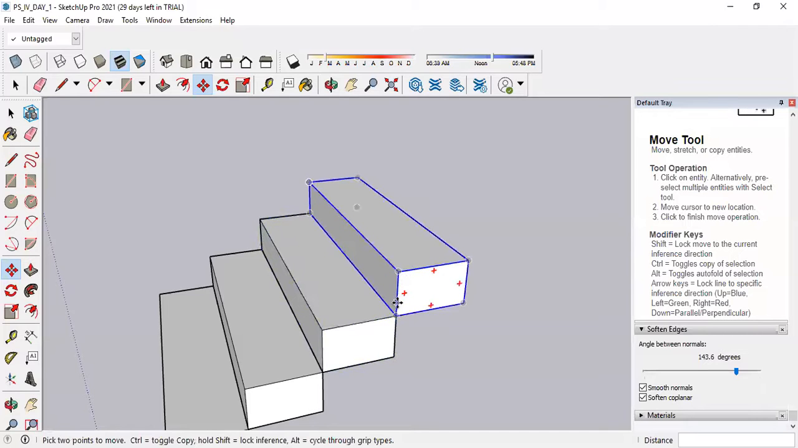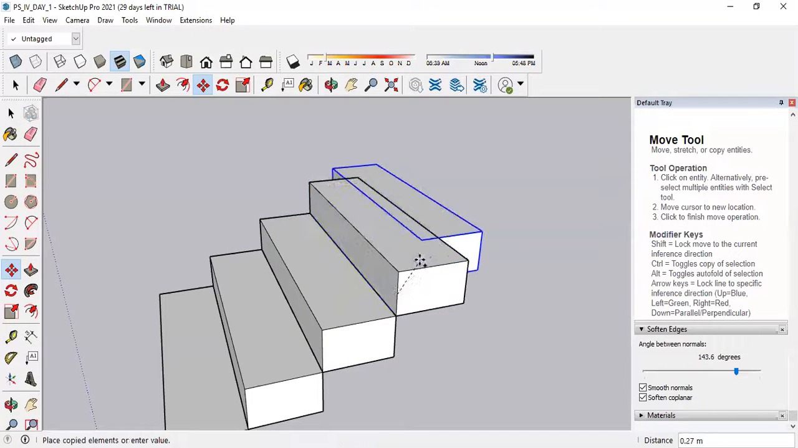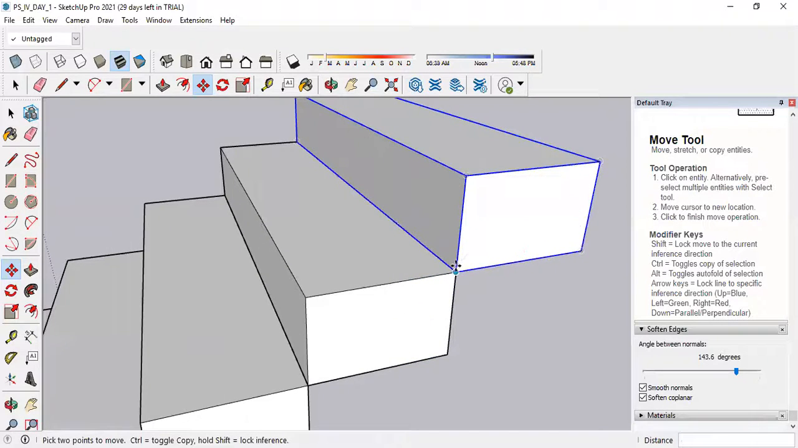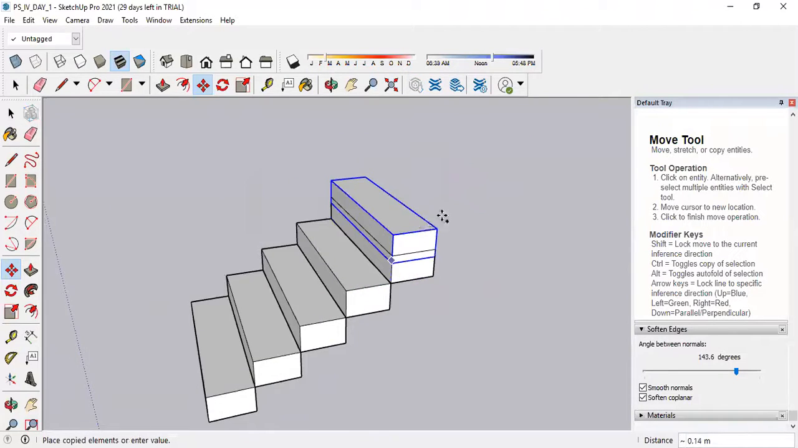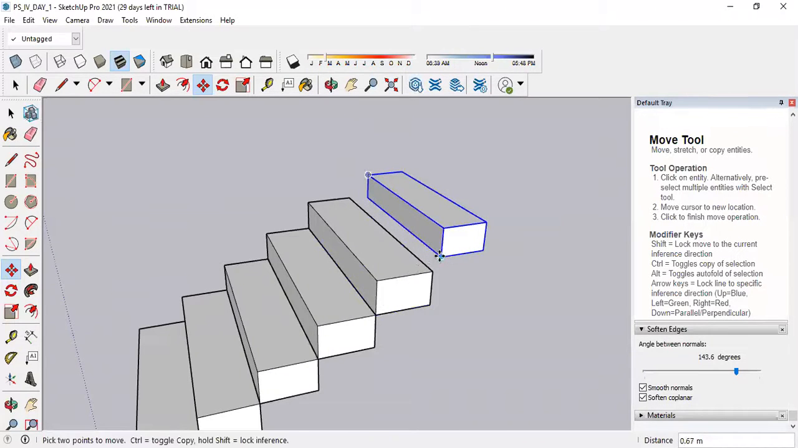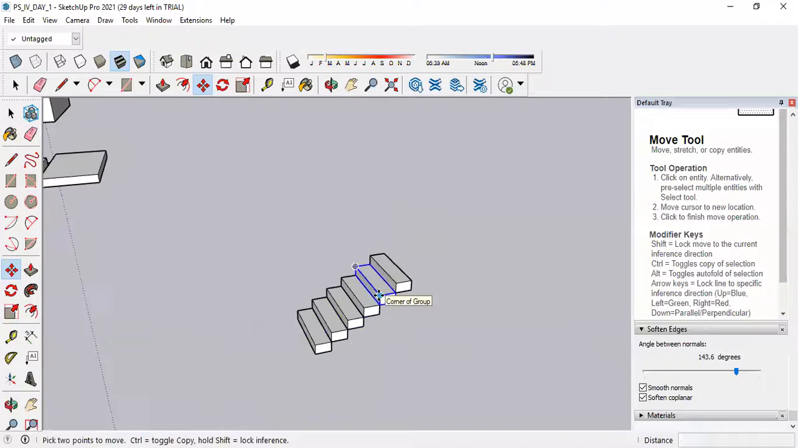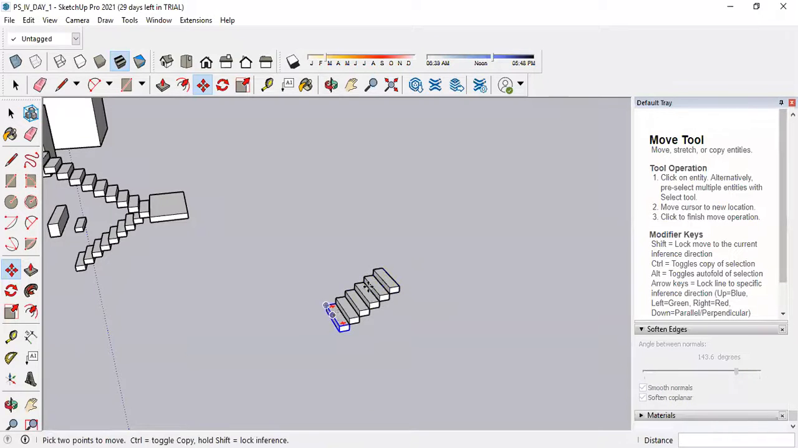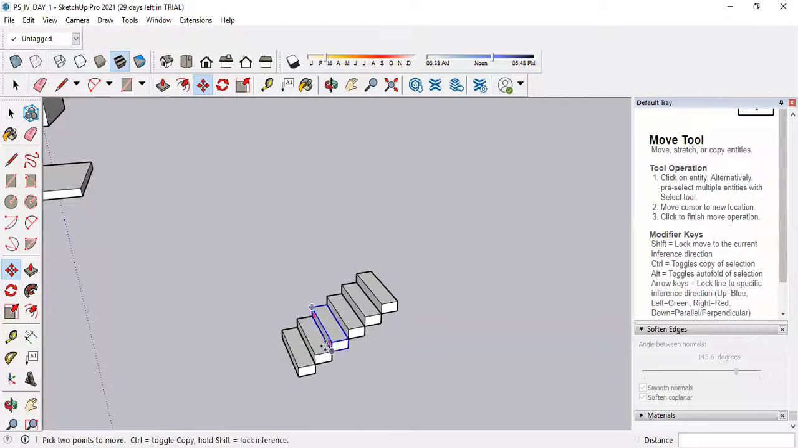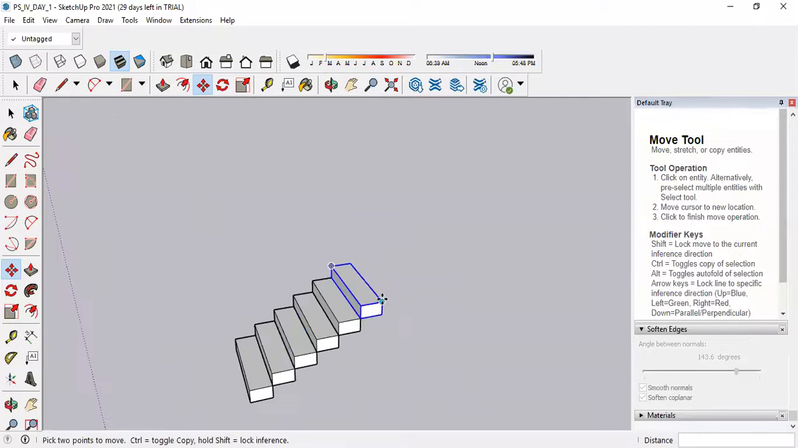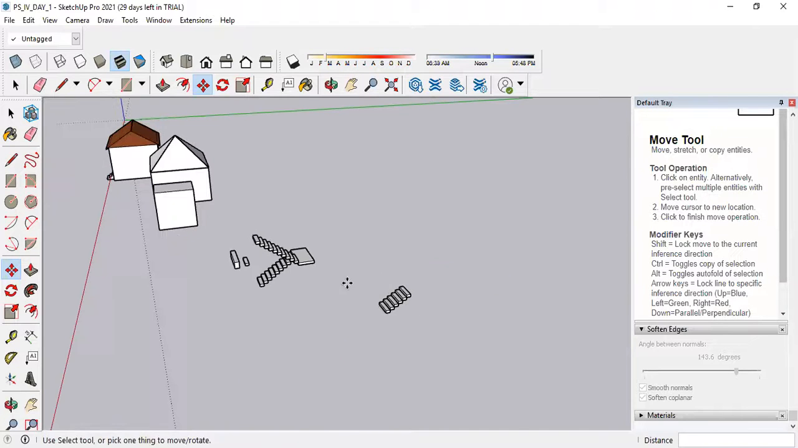Sometimes problems will be there. You will face switching to the object. Okay, now it is done. So you can add 10 steps or 9 steps, so you will get 10 risers. Like this you can complete, and at the last add one more step and convert it into a landing. Okay, understood?